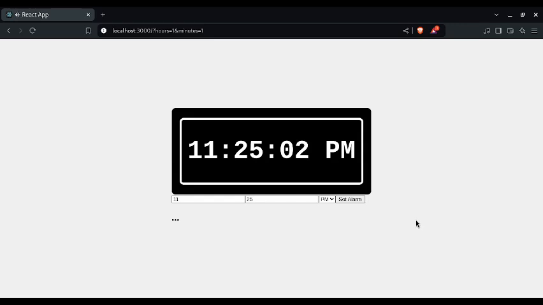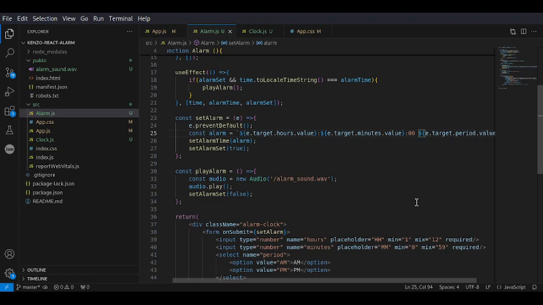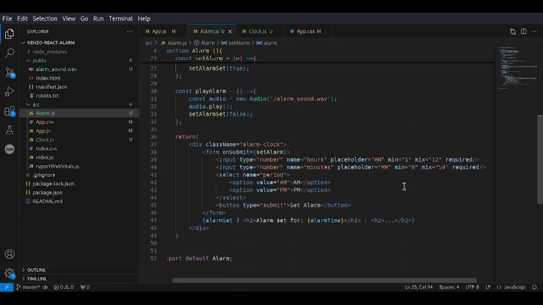Perfect. So the alarm plays immediately as the time hits, but we just need to clear these when the alarm is set. So I think we need to do that. Do we? Yeah, when the alarm is set, we don't necessarily need to clear those, but it's fine. Yeah, let's not clear those for now.